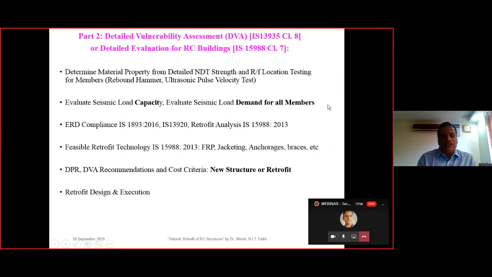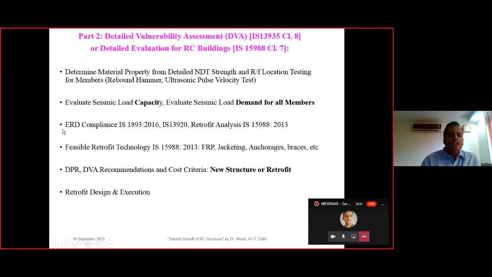That is, we need to conduct the seismic analysis, and note what the capacity and demand are. And if the capacity is more than the demand, then we are not required to retrofit. If the demand is more, then we have to go for retrofitting. But again, it depends upon the cost criteria also. If the cost is too high and the structure is non-important, then we should not retrofit it. We go for a new structure. But in the case of important structures, like historical structures, huge cost structures, VIP structures, we retrofit.